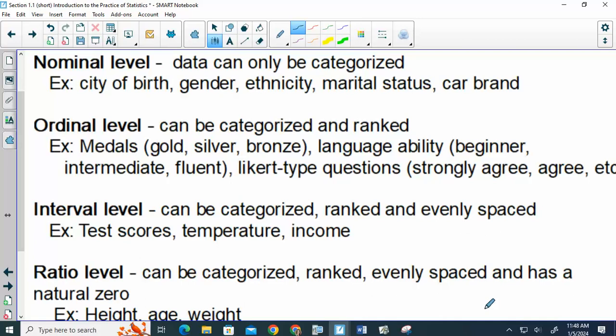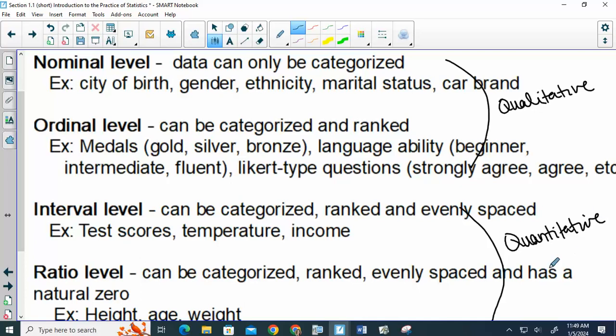Those 2 types, nominal and ordinal, we see with qualitative data. So if your data is qualitative, it will be one of those 2. If you have numerical data, then it is either interval or ratio. Each level has all the attributes of the level before, but we add something new.